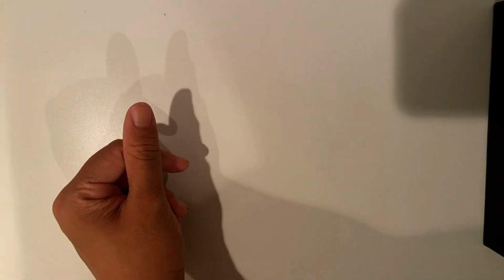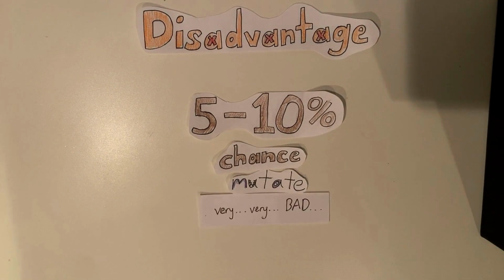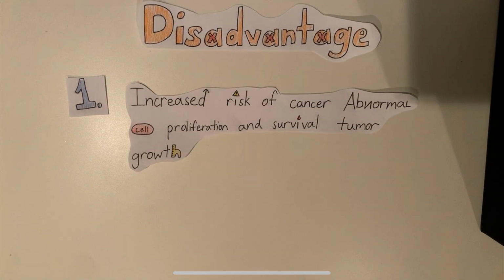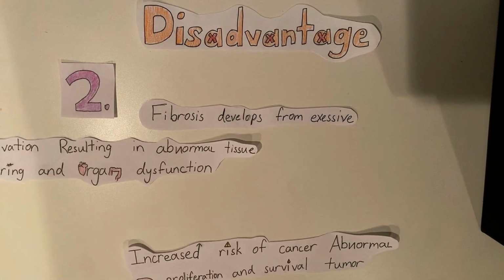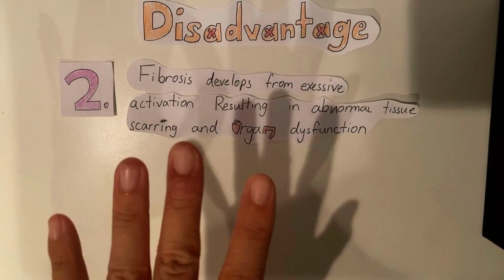Now, back to the disadvantages. Unfortunately, this cell signaling pathway has a 5 to 10% chance of mutating, which leads to our first disadvantage, being that it can increase the risk of cancer due to abnormal cell proliferation and survival leading to tumor growth. The second disadvantage would be that if the pathway has excessive activation, then fibrosis will develop, which results in abnormal tissue scarring and organ dysfunction.